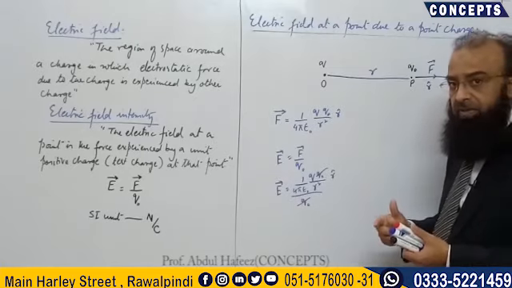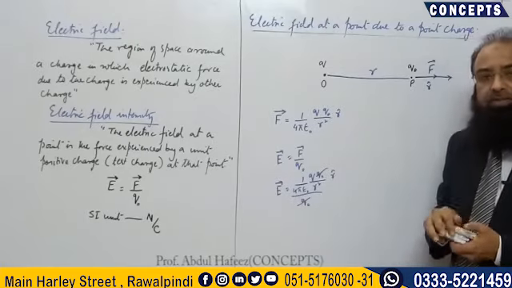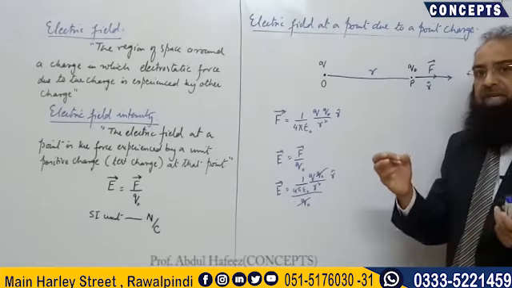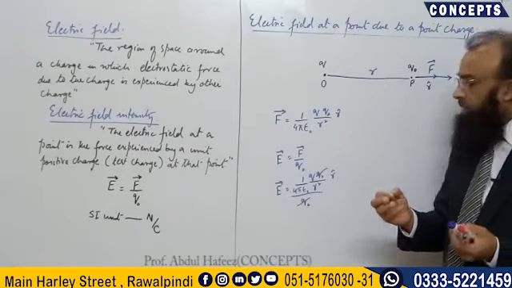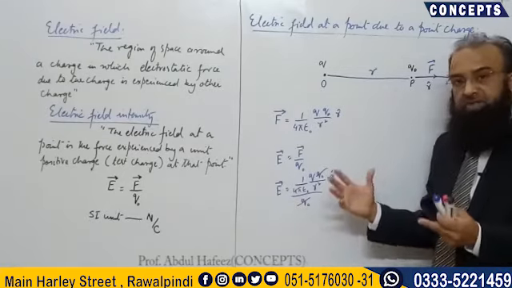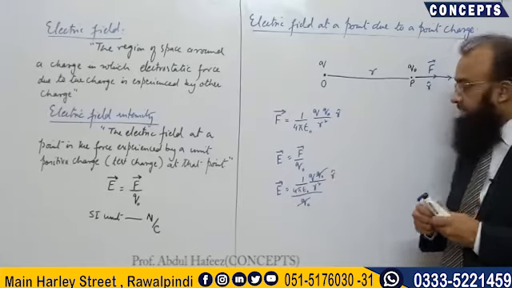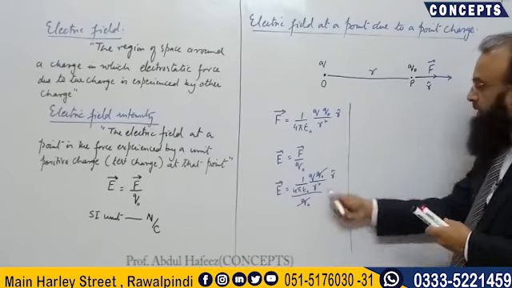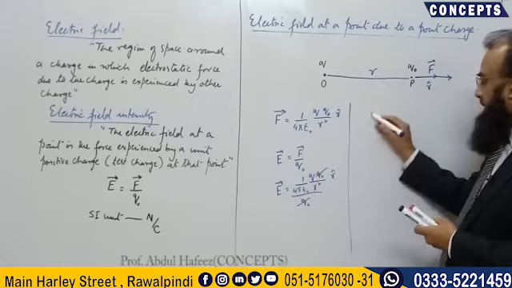Why do they cancel? Because Q naught was a test charge and its purpose was to check the electric field. So the influence of the checker should not be in the final result. That's why Q naught will cancel out.